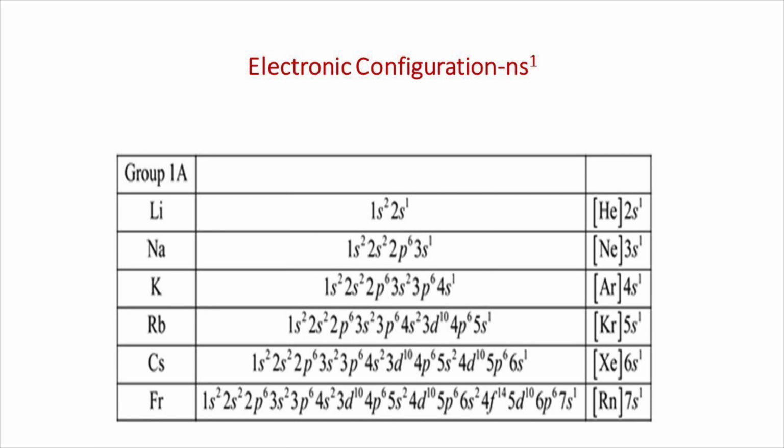They have the general electronic configuration ns1, that is, alkali metals have just one electron outside the noble gas core. We know alkali metals are very reactive. They are never found in the free state in nature because all of them have a tendency to lose the loosely held s electron in the valence shell to form a monovalent M+ ion with noble gas configuration, and this character makes them the most electropositive of metals.